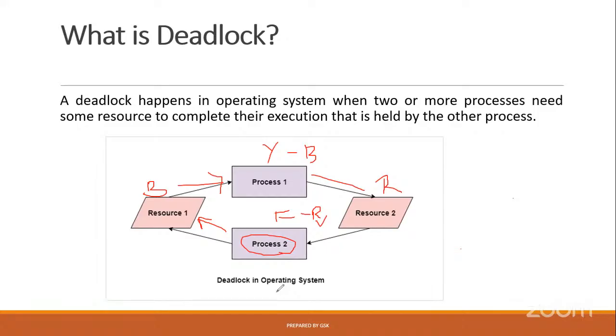So what will happen? You won't give the blue pen, and your friend won't give the red pen. Your work will not be completed, and your friend's work also will not be completed. Everything is stuck in the waiting state. So this situation is called a deadlock situation.